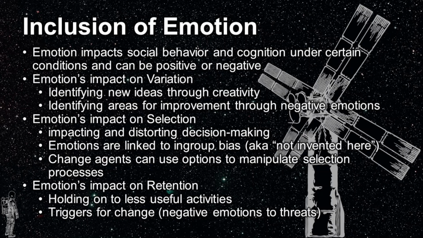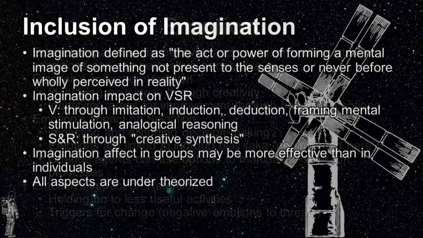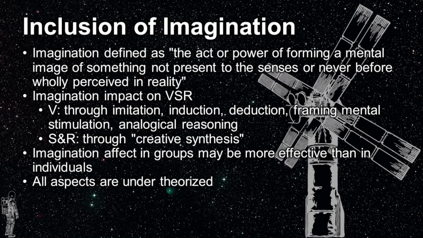Emotions linked to in-group bias can result in the not invented here reaction, and change agents can use these emotions to manipulate this selection process. Finally, emotions like nostalgia, rigidity, or inertia can affect retention of existing technologies or routines, holding on to less useful activities longer than warranted. Negative emotions to threats, however, can also trigger change. Imagination can also impact the internal evolution process.